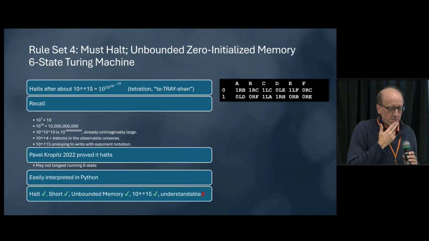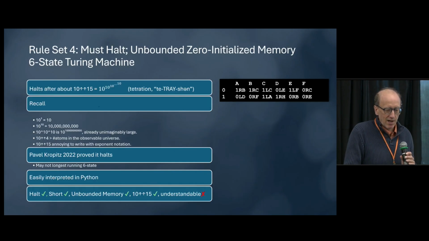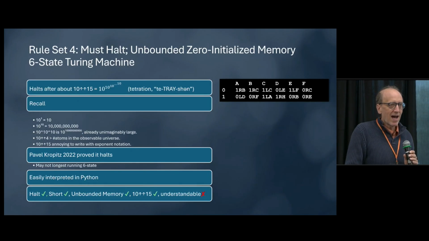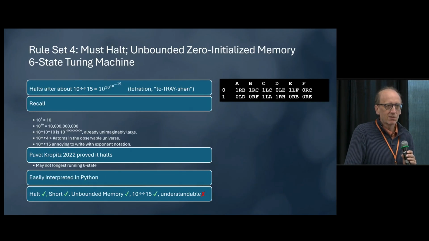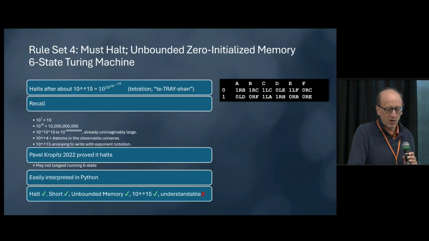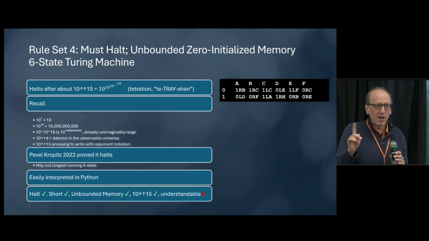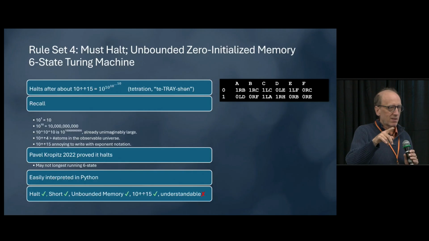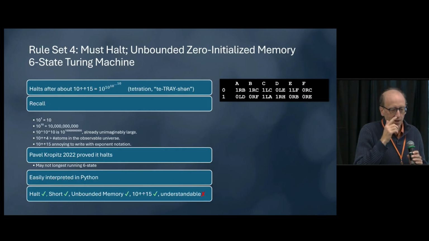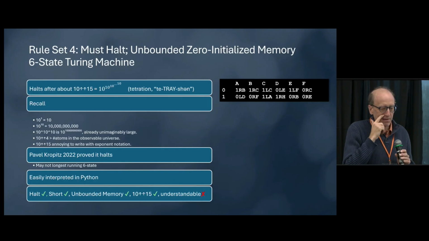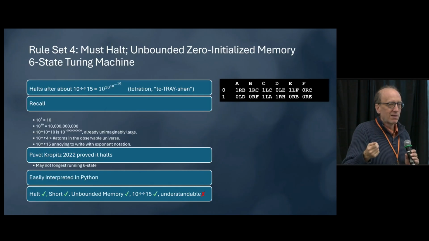A person who works with the BB Challenge org proved in 2022 that this particular 6-state Turing machine does halt after that many steps. It's not known, and it may never be known, if this is the longest running 6-state Turing machine. But again, just like with the 5-state, we can easily interpret this in Python. And if we do that, we now get something that halts.